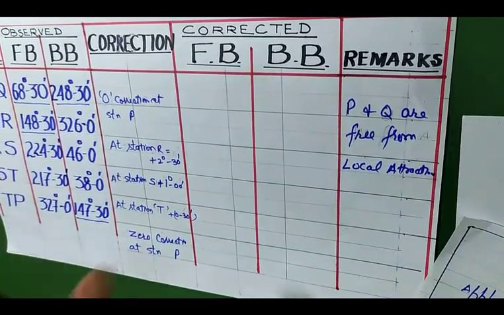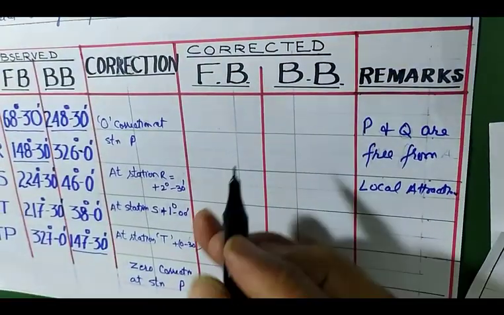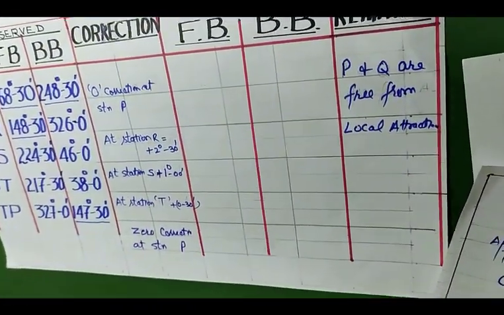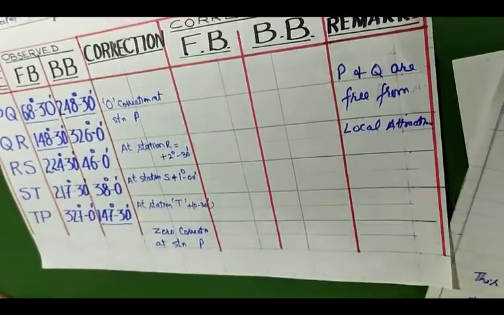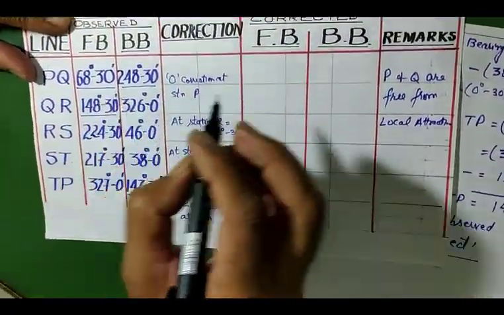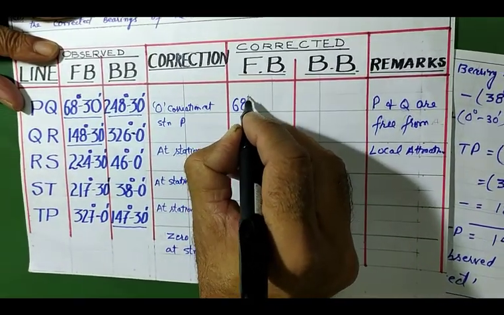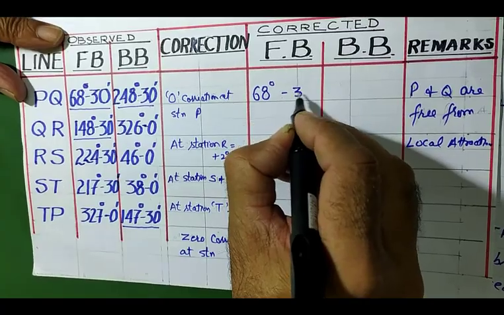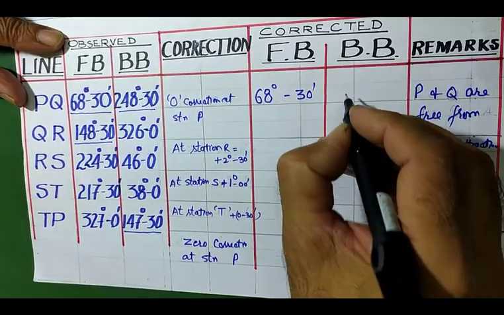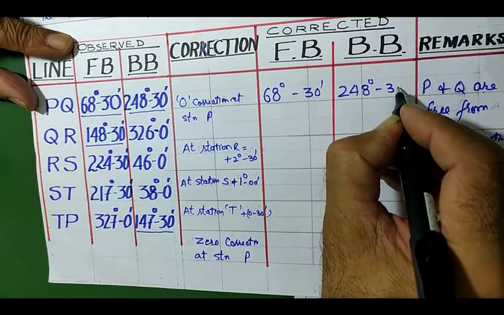So here you have to write down the corrected forward bearing, because this is for a tabulation, otherwise your result is calculated in the calculations. So this is for your easiness. Here these values are correct. You can write down 68 degree 30 minutes, and the back bearing is also correct, 248 degree 30 minutes.